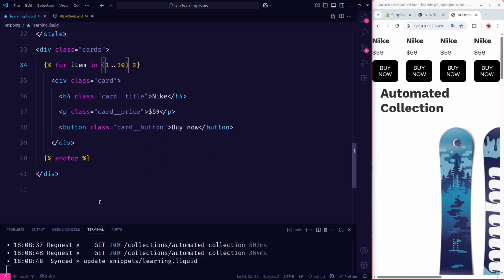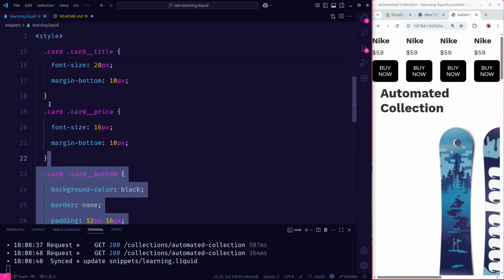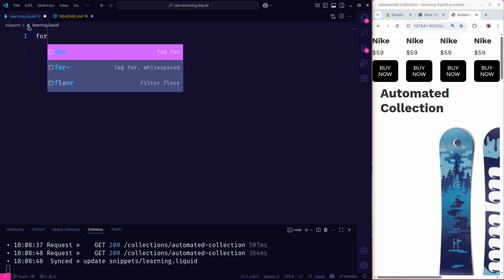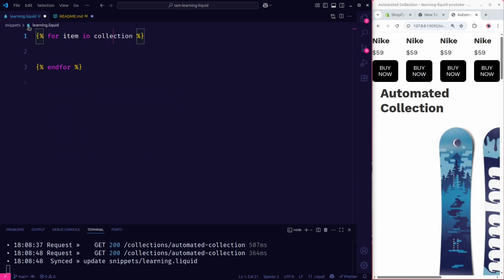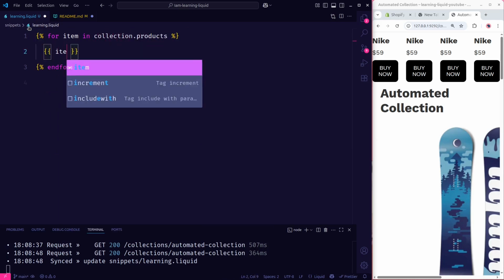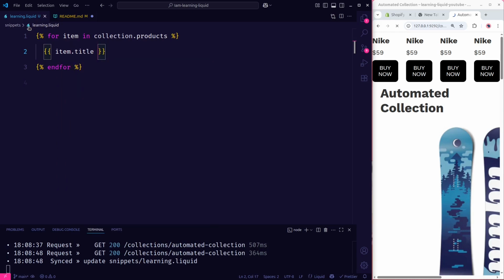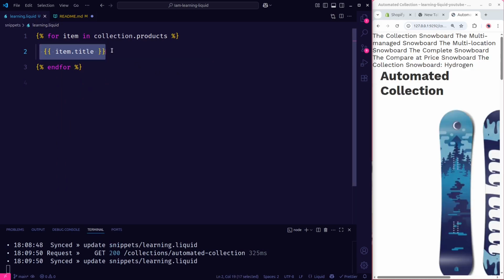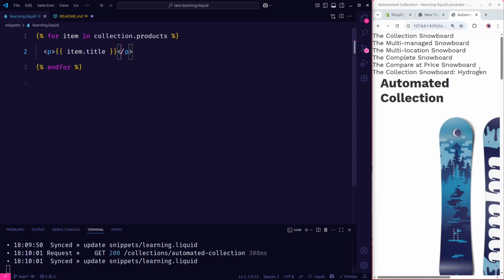We go back here. Let me delete all this example again. I will write a for loop over collection.products, and I'm going to show the item.title, and we have the item title. Let me put it inside HTML. I'm always forgetting. Okay, so we have it like this.